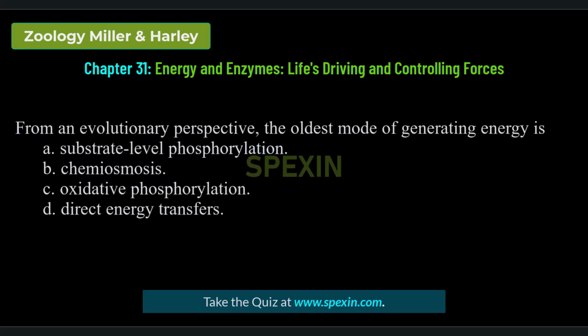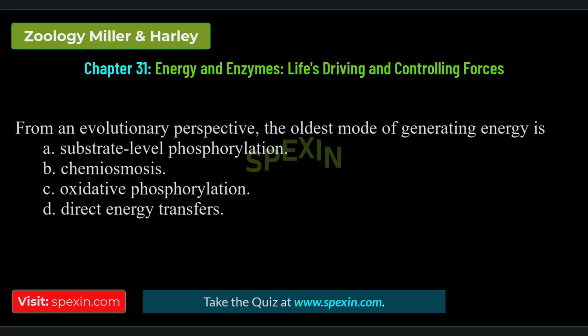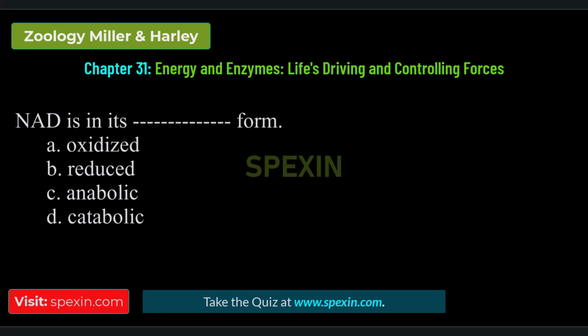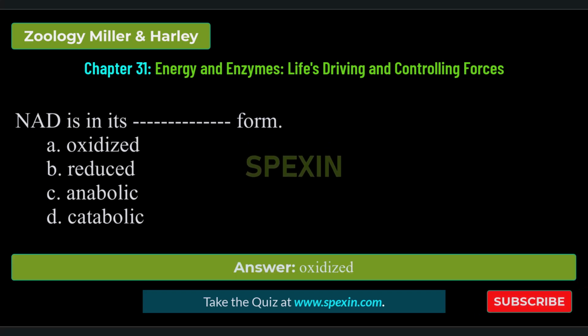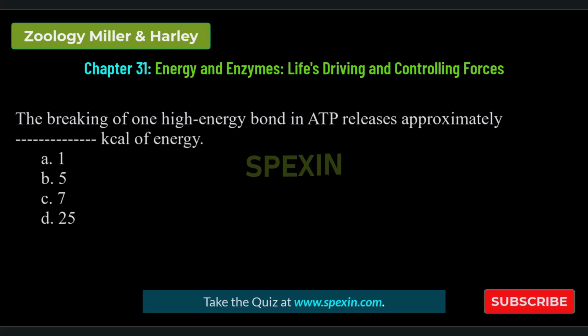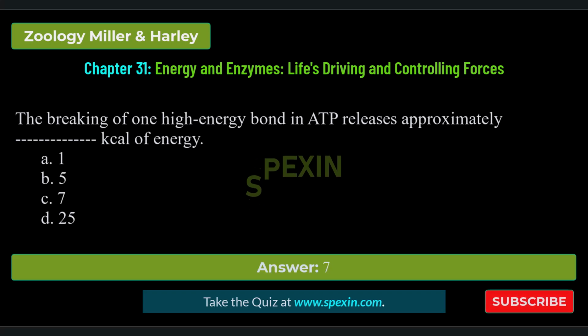From an evolutionary perspective, the oldest mode of generating energy is substrate-level phosphorylation, chemiosmosis, oxidative phosphorylation, direct energy transfers. Correct answer: substrate-level phosphorylation. NAD is in its dash form: oxidized, reduced, anabolic, catabolic. Correct answer: oxidized. The breaking of one high-energy bond in ATP releases approximately kcal of energy: 1, 5, 7, 25. Correct answer: 7.